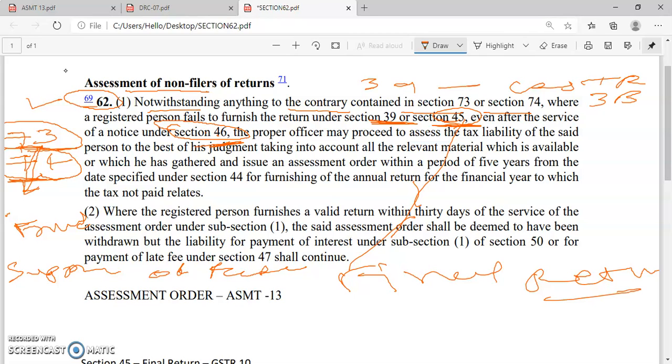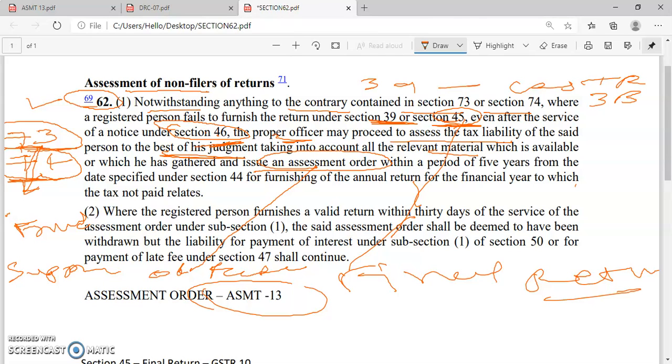And even after issue of such notice under section 46, if you are not filing such return, then the proper officer may proceed to assess the tax liability to the best of his judgment. So this is the best judgment assessment. How may this best judgment assessment happen? On the basis of relevant material which is available with the proper officer, he will issue the assessment order. The assessment order will be issued in form number ASMT 13.